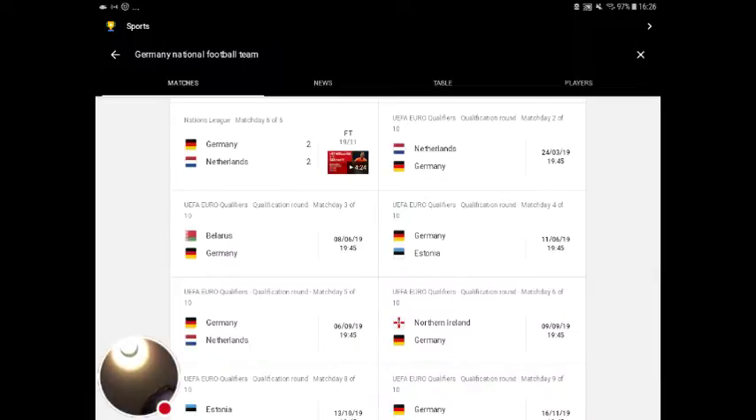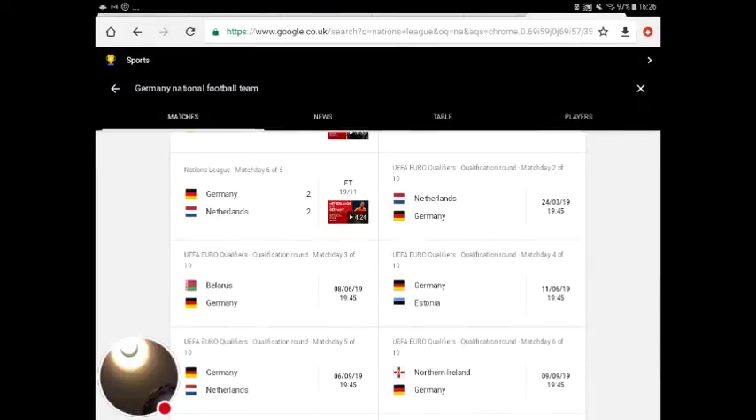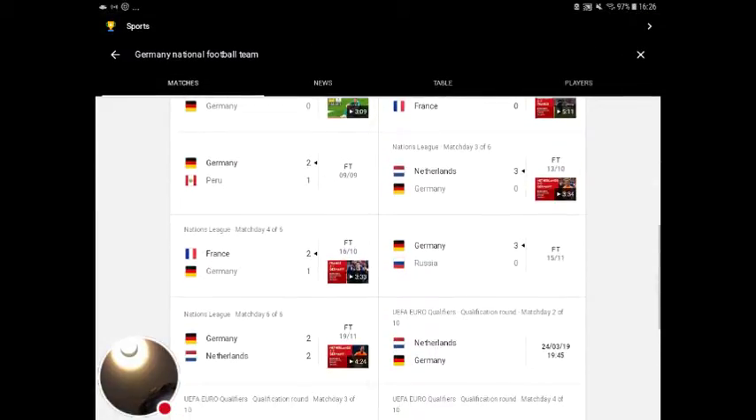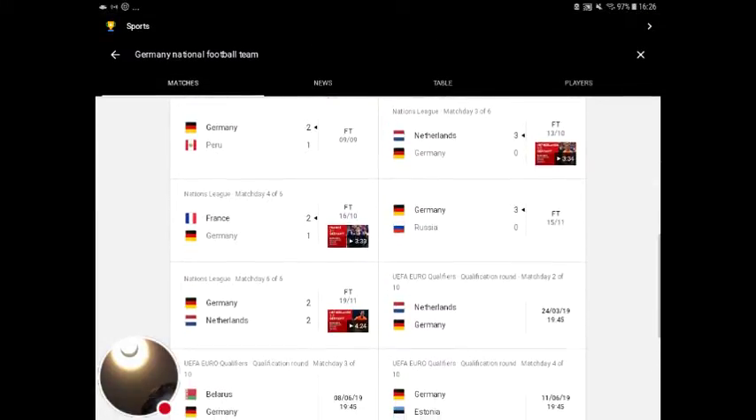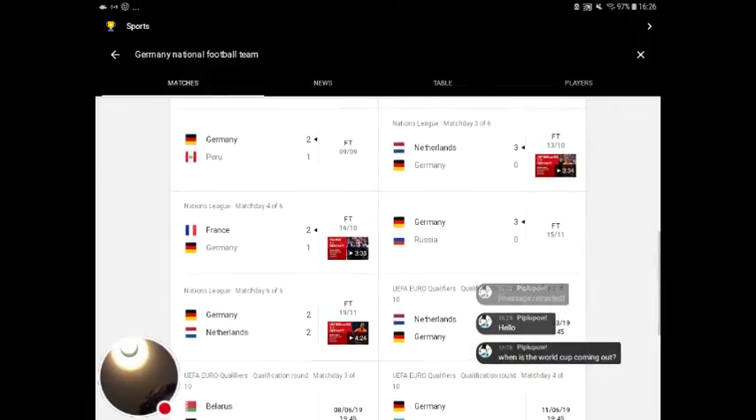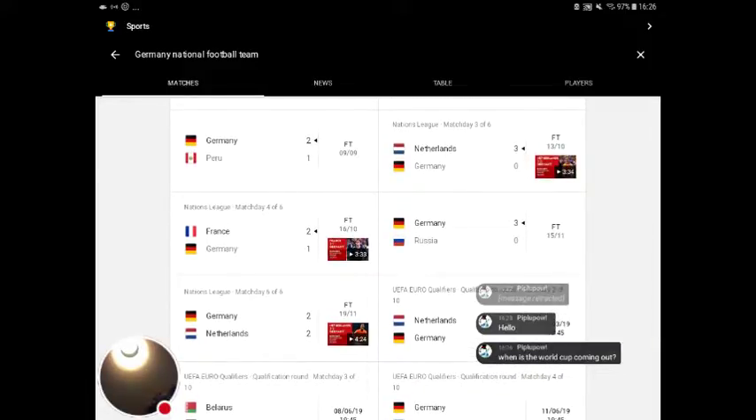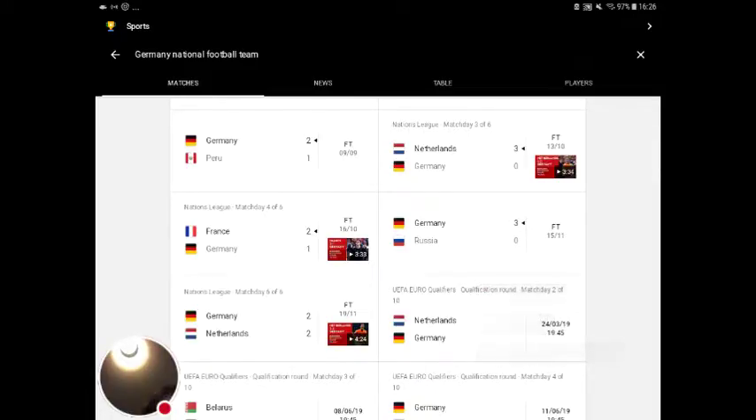Okay, Germany won. They were one of the best teams, but they've just fallen recently. Match 6 of 6, Germany 2, Netherlands 2. Germany actually took the lead. They were 2-0 up, and the Netherlands came back. Van Dijk scored in the last minutes. And then they played Russia, and Germany won 3-0. Then they lost against France only by 2-1.